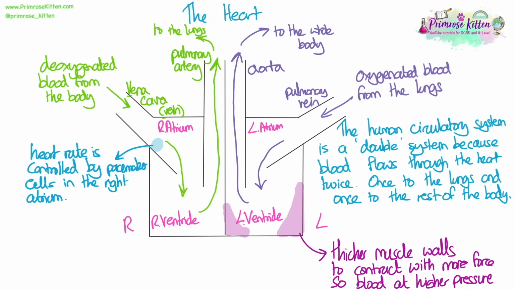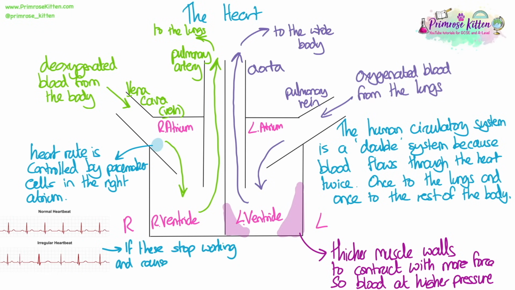The heart rate is controlled by a group of cells known as the pacemaker cells that are found in the right atrium. If these cells stop working, they can cause arrhythmia, which is an irregular heartbeat, and an artificial pacemaker can then be fitted to control and regulate the heartbeat.